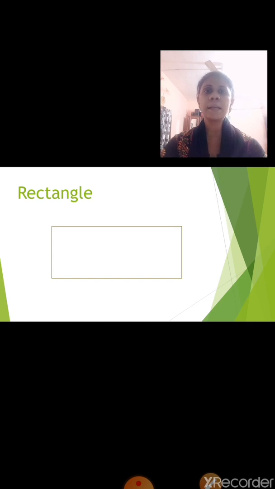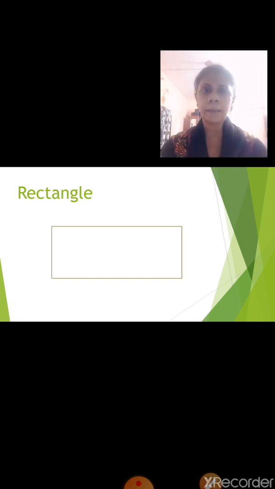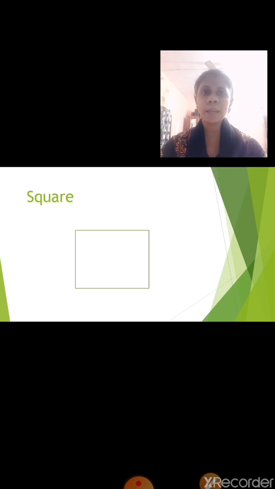Yes, it is a rectangle. What is the spelling of rectangle? Rectangle. Which shape is this?